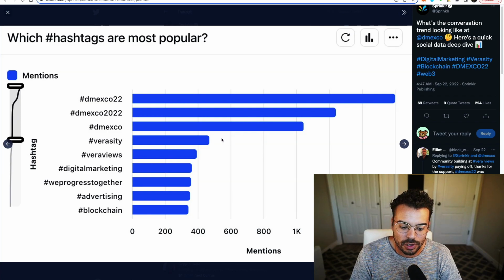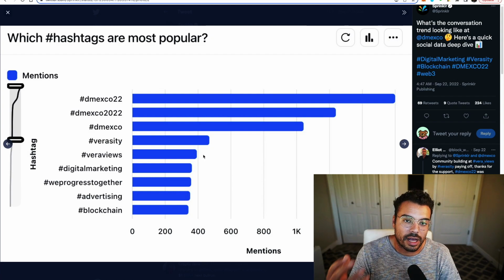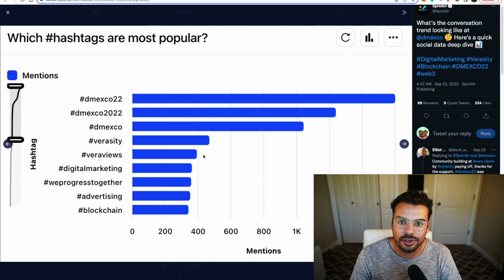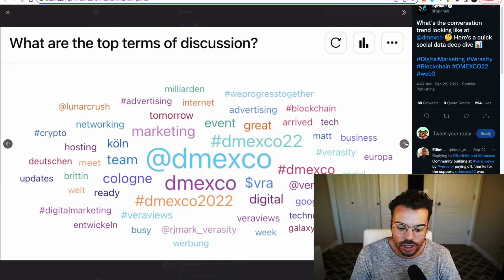You're going to see people talking about Verasity and specifically VeraViews, right? This is the product that is going to be their flagship product. It's going to be the ad fraud detector and eliminator. And that's really what we're focusing on. That's what's been introduced to the Brightcove partners. So we're hopefully going to see a lot of case studies coming out in Q4 for those partners to see how successful this was in detecting ad fraud and how much money those partners and publishers that Verasity partnered with were able to save. So it's really interesting to see just how much people were talking about VRA at this conference when it wasn't necessarily VRA's conference, right?